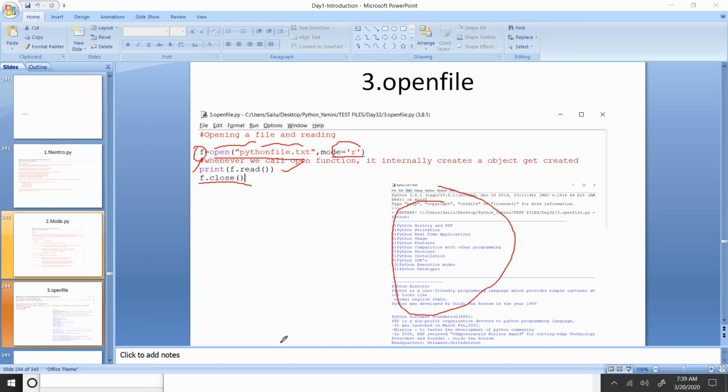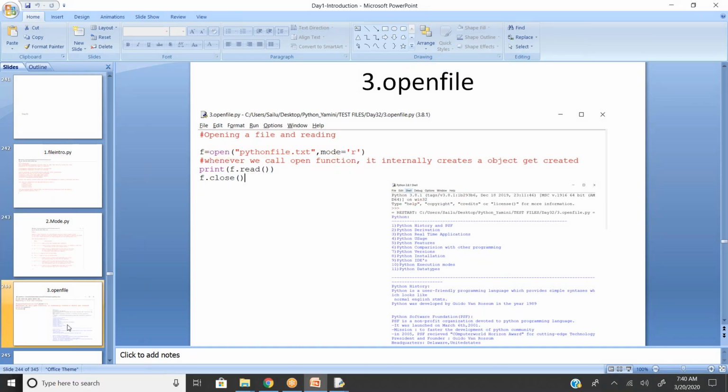Clear? Any questions? How to read a file? No, Amar. What if my file is in a different folder? Give the entire syntax.